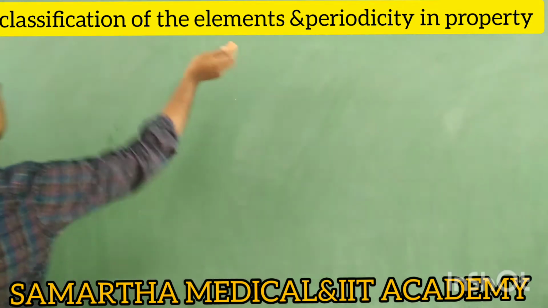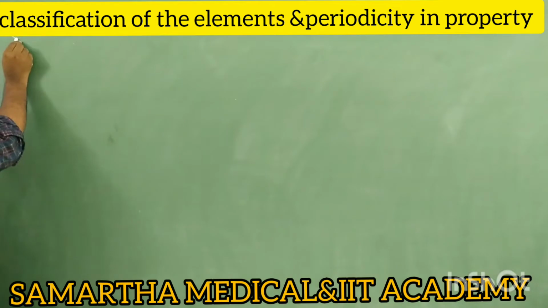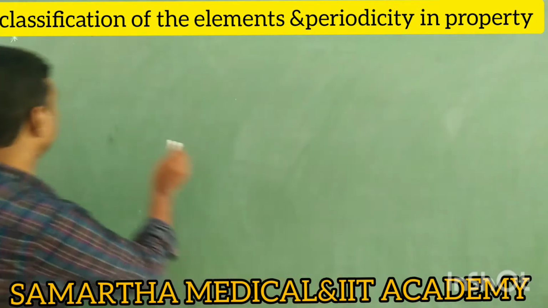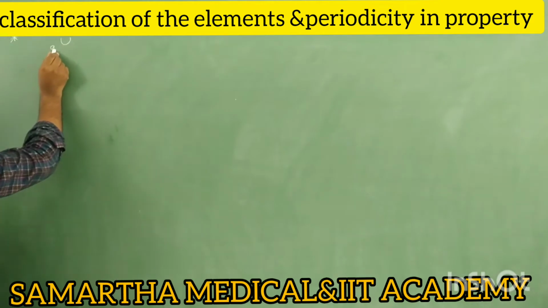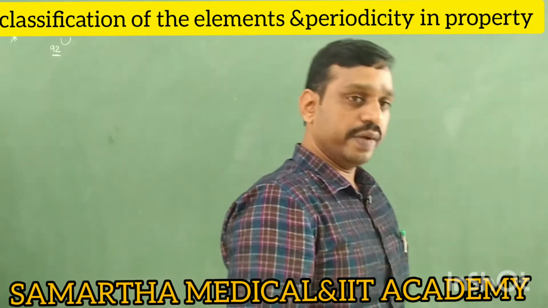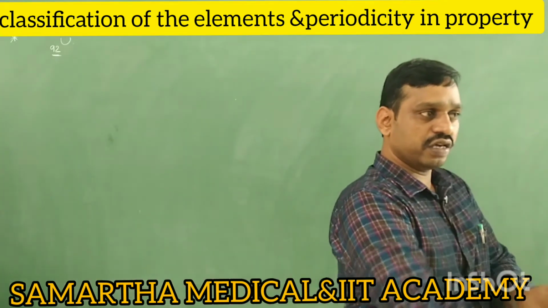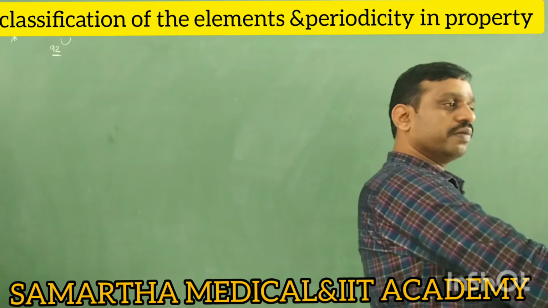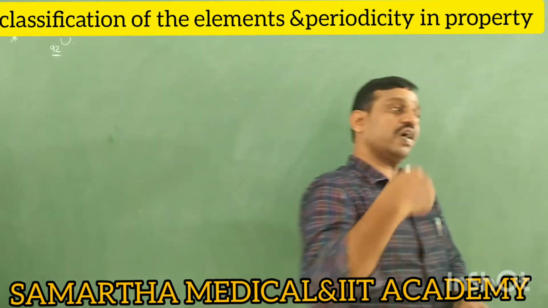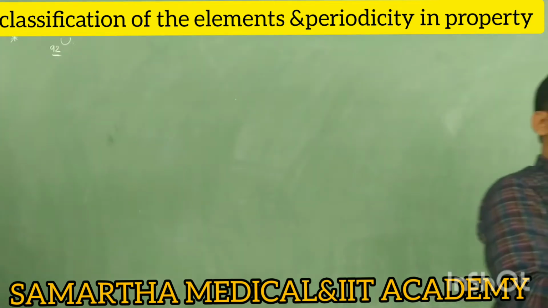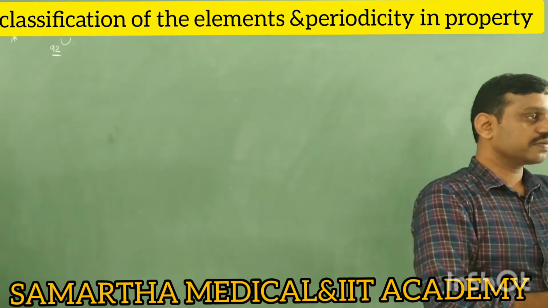Next, let us come to elements. There are 118 elements in the periodic table. The elements which are present after uranium, which has atomic number 92, are called transuranic elements. In the periodic table you can observe very clearly the elements before uranium and the elements after uranium. Most of the transuranic elements are synthetic and radioactive elements.